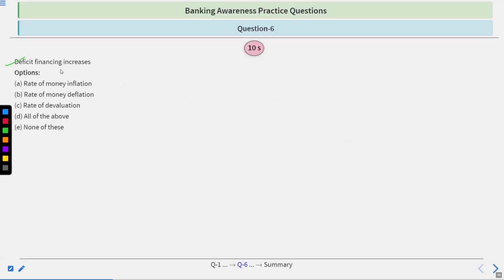Deficit financing increases when: rate of money inflation, rate of money deflation, rate of devaluation, all of the above, none of these. Again, you will have 10 seconds to answer. Time starts now.